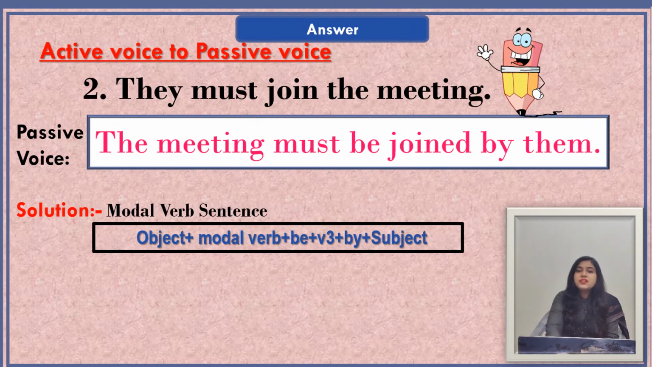So when we change this sentence into passive voice, our sentence will be the meeting must be joined by them. And the formula which we have used here is object plus modal verb plus be plus V3 plus by plus subject.